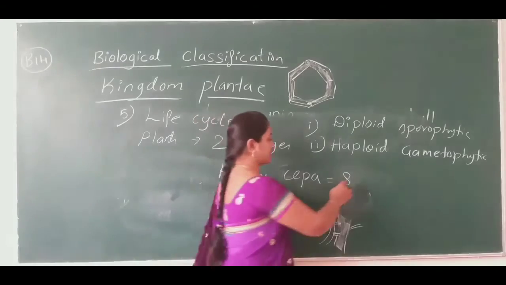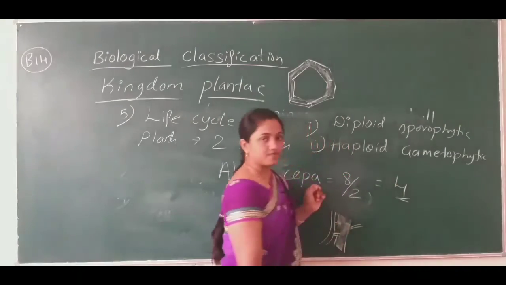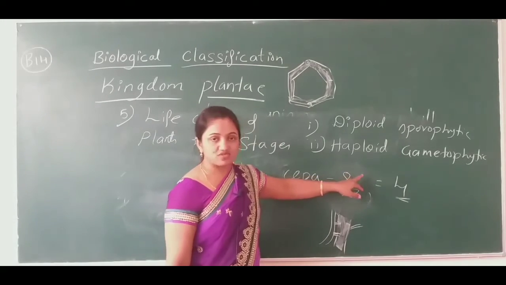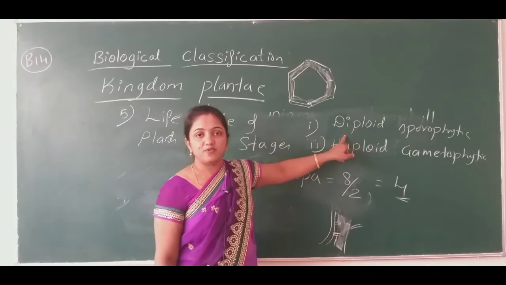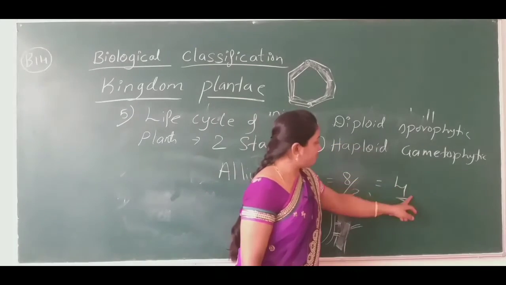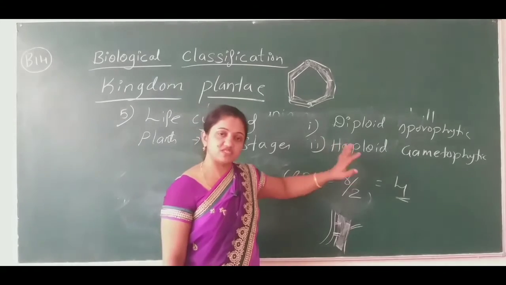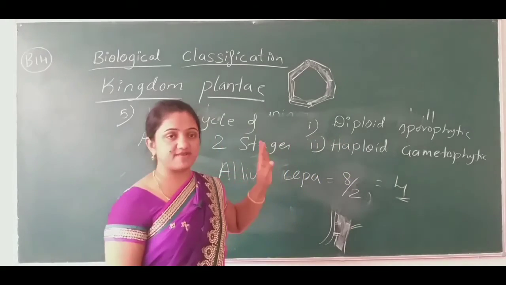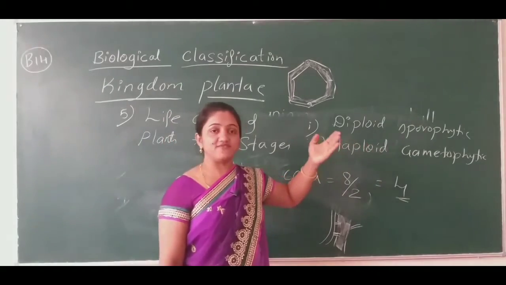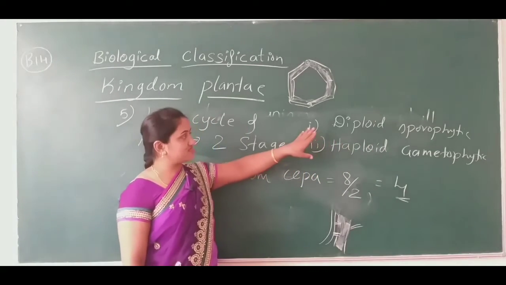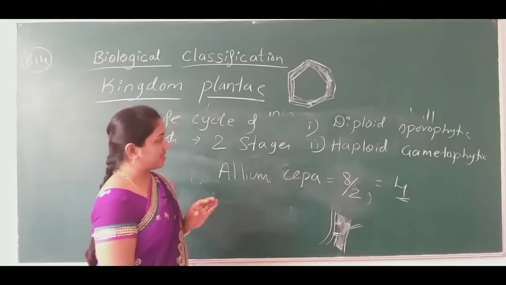Half of this set of chromosomes is 4. Okay, so concentrate. This 8 is referred to as the diploid set of chromosomes and 4 is referred to as the haploid set of chromosomes. Just remember this concept. When I start explaining the cell cycle and cell division, there I will tell you the exact meaning of diploid and haploid by taking a number of examples.